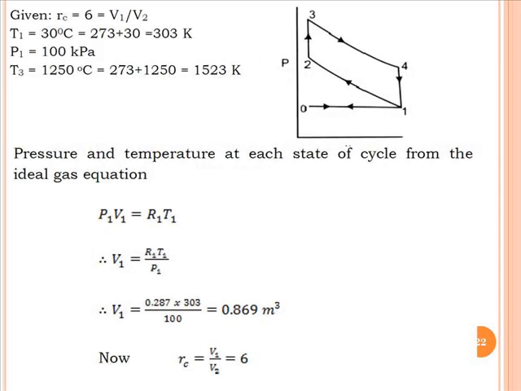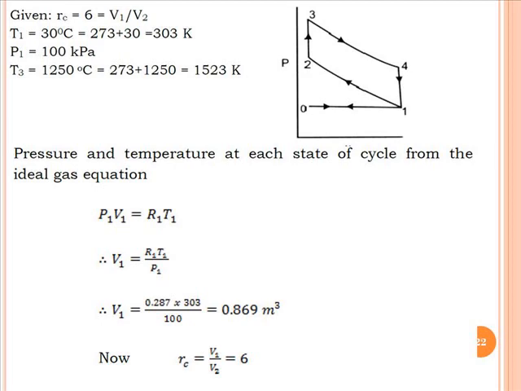Now the compression ratio is given as 6, that is V1 by V2. The initial temperature T1 is given as 30 degrees Celsius, that is 303 Kelvin. Initial pressure is given as 100 kilopascal and the highest temperature of the cycle is given as 1250 degrees Celsius, that is 1523 Kelvin. So now for state 1, P1 V1 equals RT1 for 1 kg. So V1 is RT1 divided by P1. So V1 is 0.287, that is the value of R in kilojoule per kilogram Kelvin, into 303 temperature divided by P1 in kilopascal, that is 100.